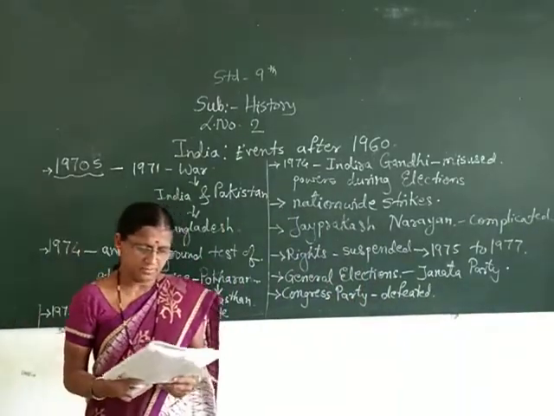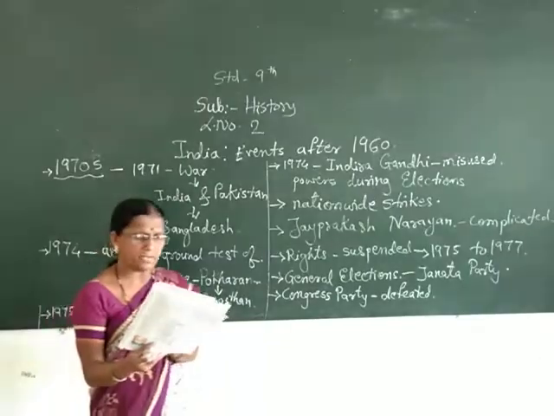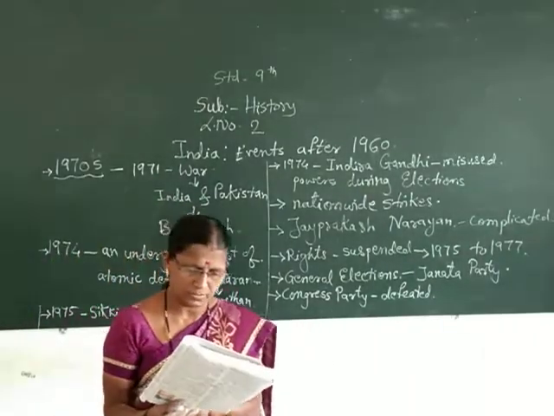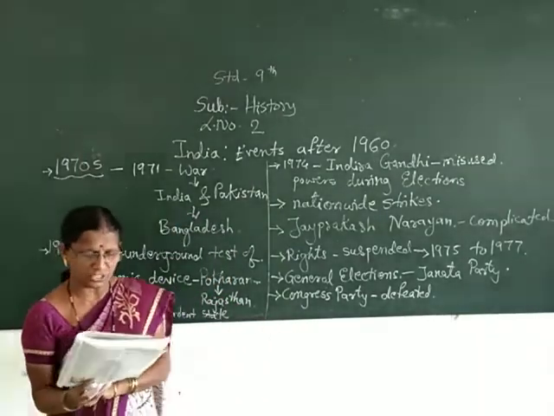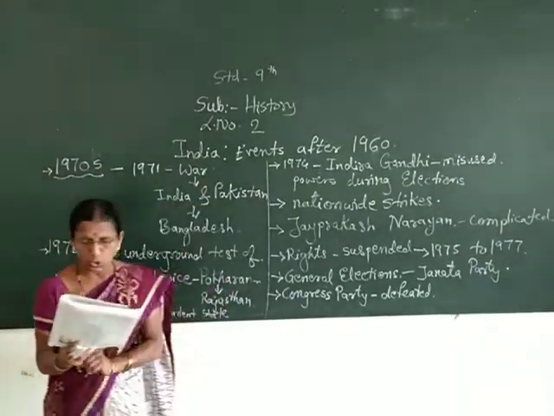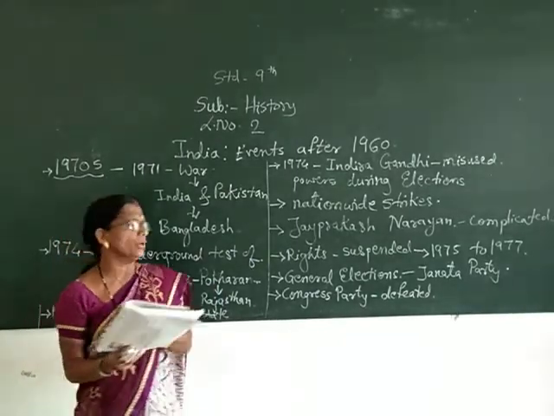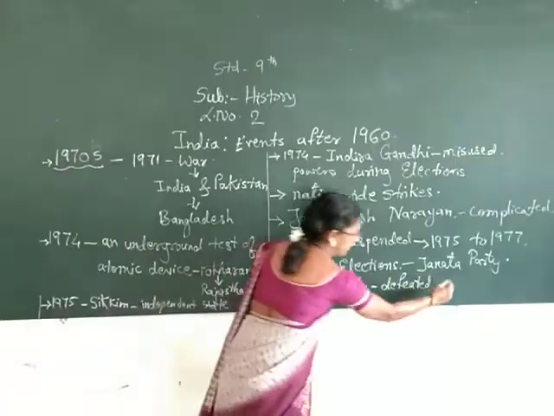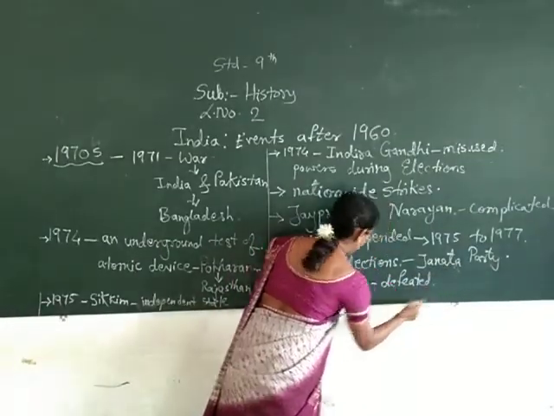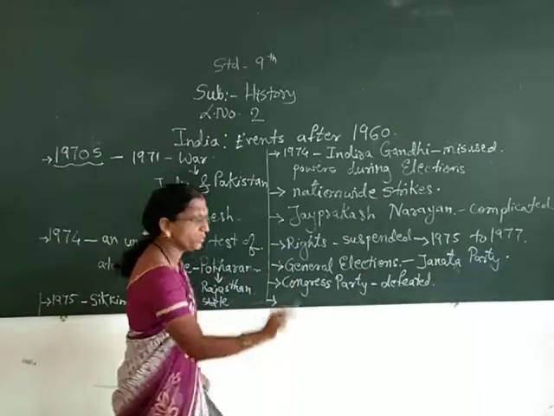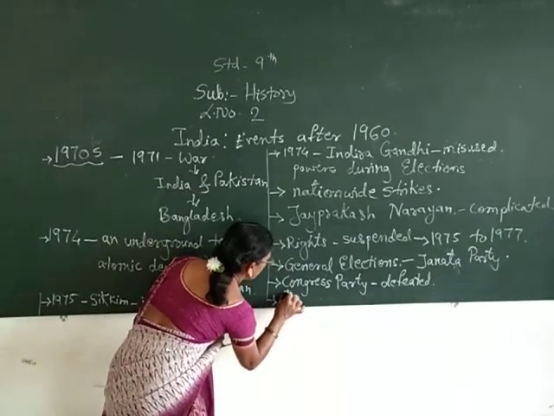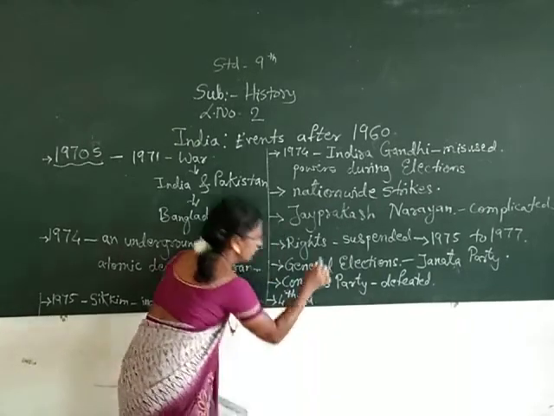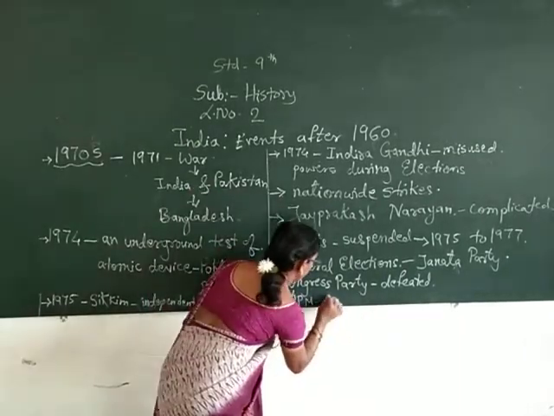And Morarji Desai became the Prime Minister, but under his leadership, the Janata Party could not last long due to internal differences. So when the Congress Party was defeated, the Janata Party came into power, and who was our fourth Prime Minister? Morarji Desai.